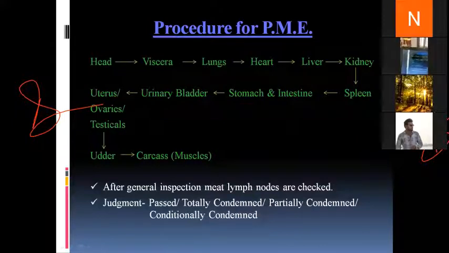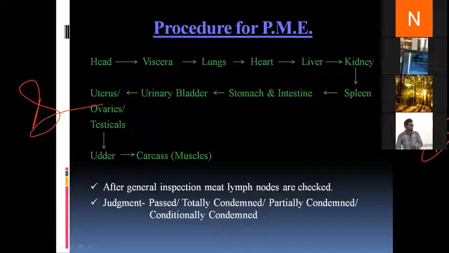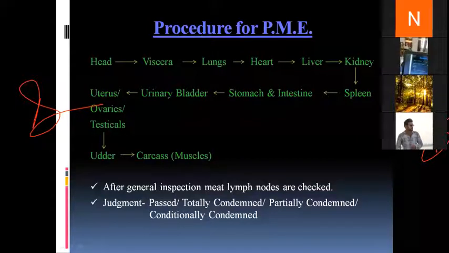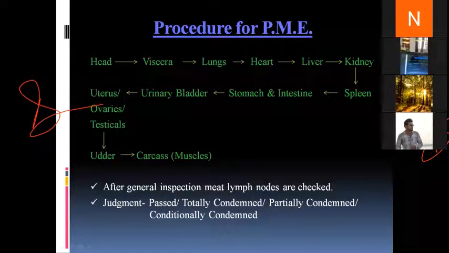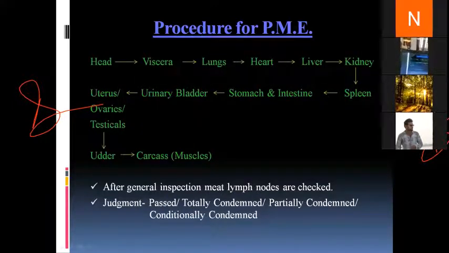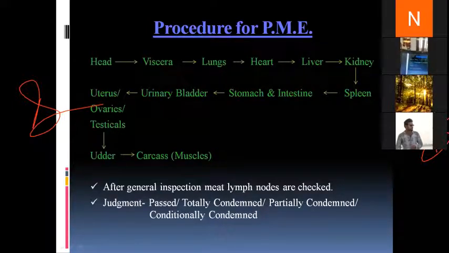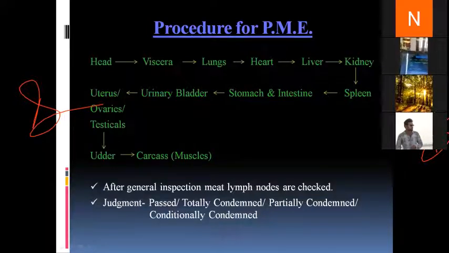Okay, so depending upon the post-mortem examination, there are basically 4 types of judgments which are passed. One is that the animal is passed for further processing, and then comes totally condemned. We find pathological lesions in a generalized manner and the carcass is totally condemned. Then comes partially condemned. We find pathological lesions related to any disease in a particular region of the carcass, and what we do is remove that particular region and the rest of the carcass is used for further processing. That situation is known as partly condemned, and then there is conditionally condemned.